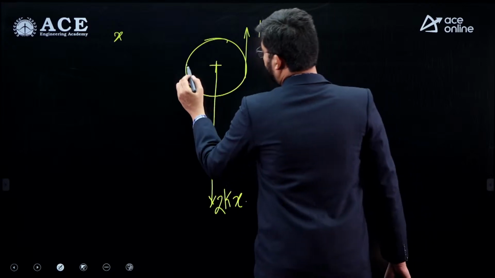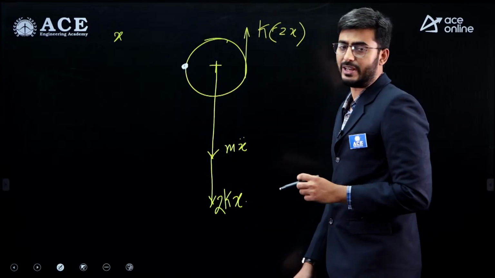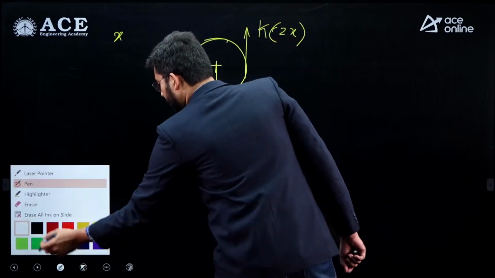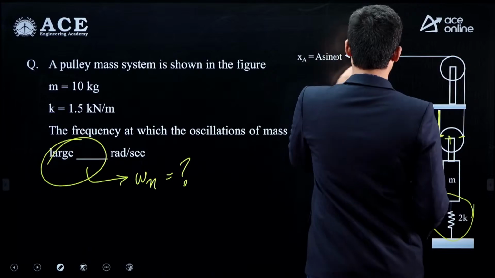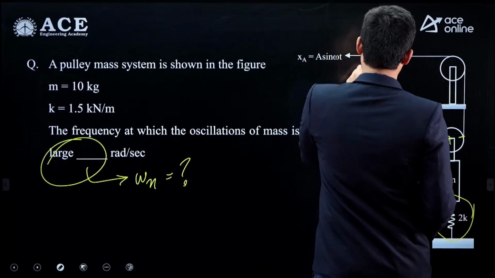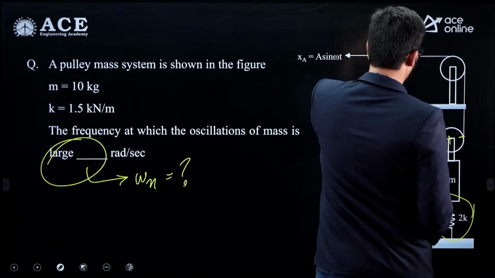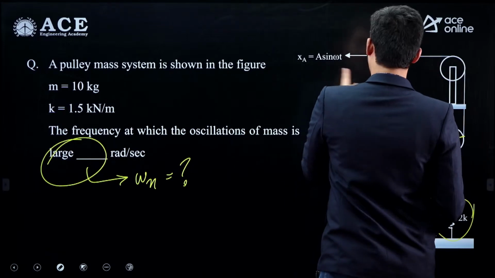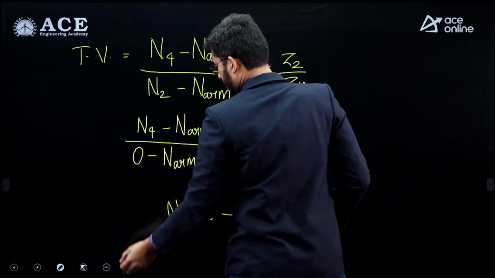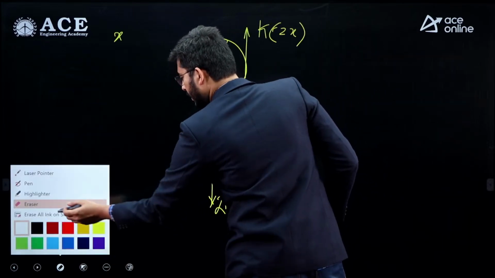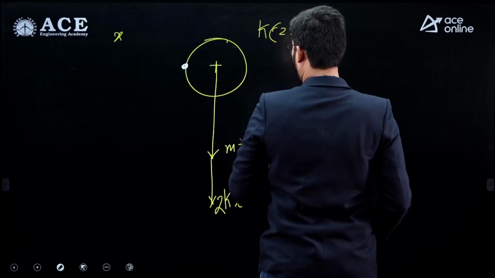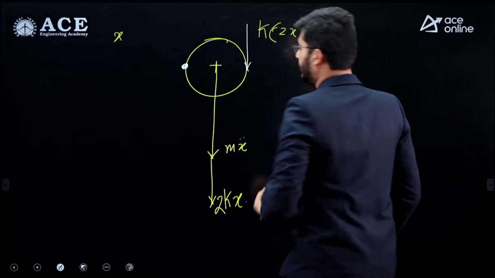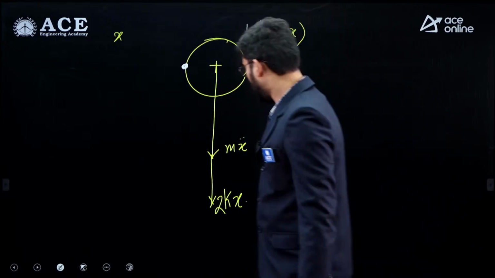In this pulley, this will be the higher pair, and about this point we are supposed to take the moments. Let me correct here: this spring is going to experience stretching. Yes, we can transfer the same spring force on the rope. So we are giving the stretching towards upwards, which means the direction of spring force has to be corrected. It should be downward, guys. This will be the direction of spring force.